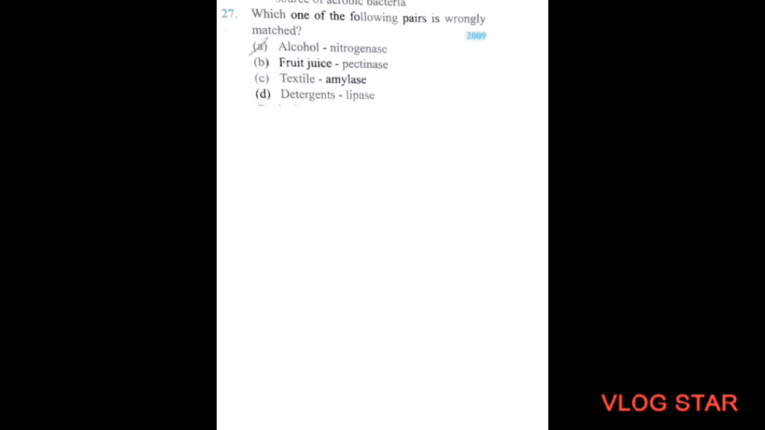Next question. Which one of the following pairs is wrongly matched? Option A, alcohol, nitrogenase. Option B, fruit juices, pectinase. Option C, textile, amylase. Option D, detergent, lipases. So the correct option is option A, alcohol, nitrogenase.